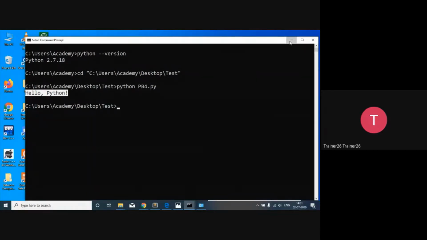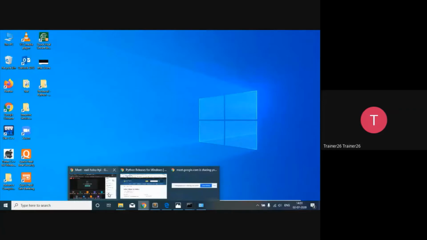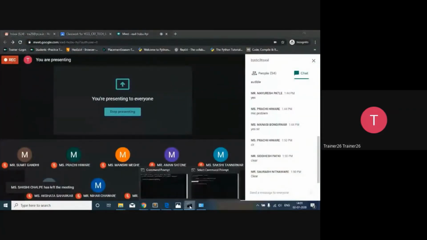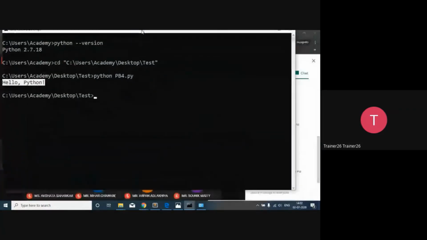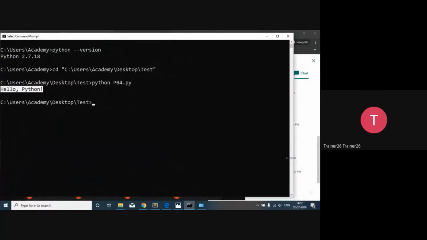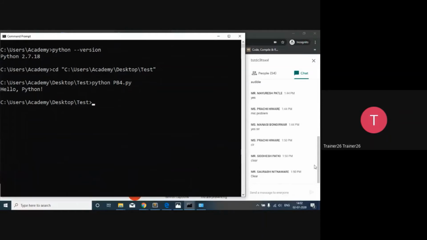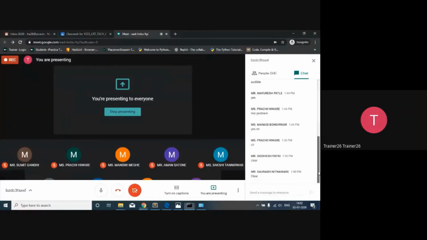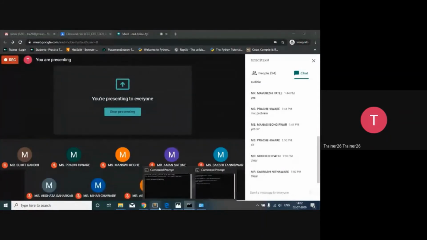Hopefully till now, how to set up an environment on your personal desktop is clear to all of you. Till this point, if you have any doubt, query, confusion, you can ask me, and you can reply with yes, no, clear, not clear.